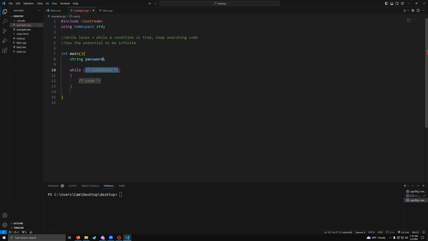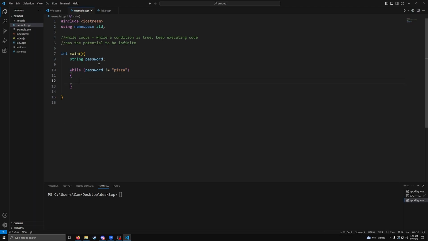Now our condition is if password is not equal to a certain value. So we'll do password. We'll use our not operator that we learned from the last lesson. And we'll say not equal to, let's say, pizza. So what this is saying is while password is not equal to pizza, execute this block of code.